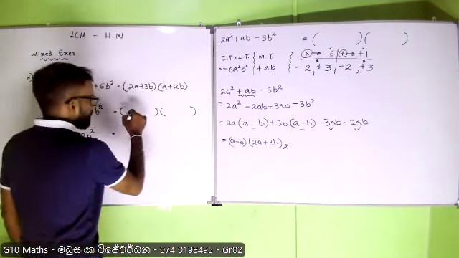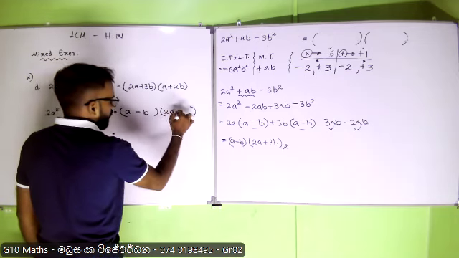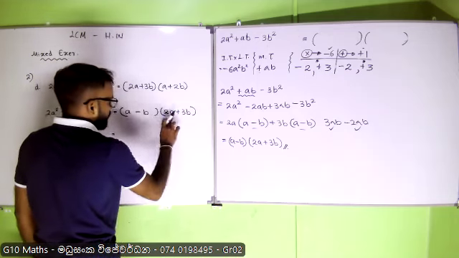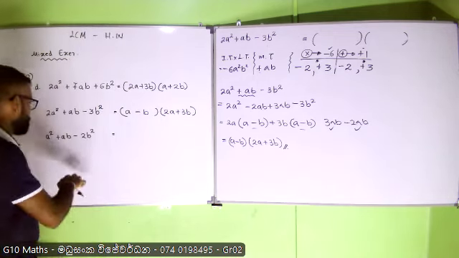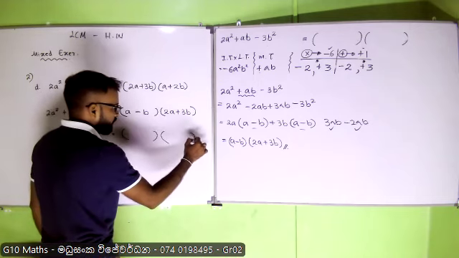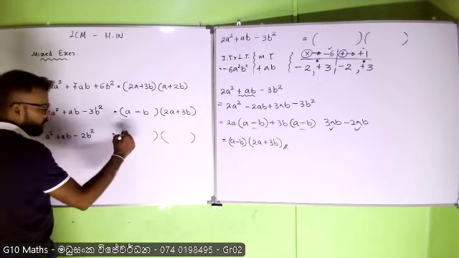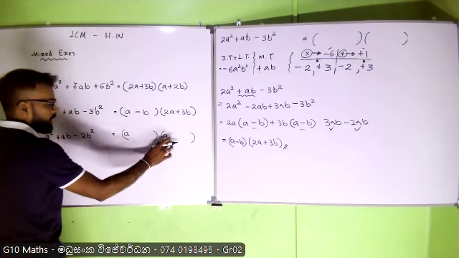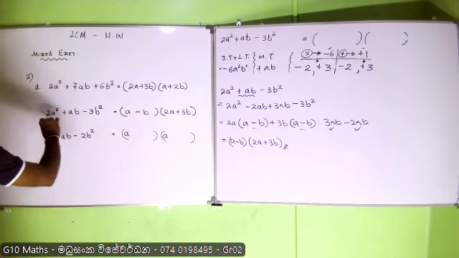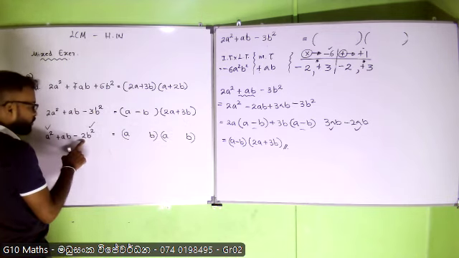So this is the factorization: A minus B, 2A plus 3B. Correct? Right. Now this one. Right? I'm not going to tell that one. You can do it by yourself. Correct? So I need to obtain A squared. So I will put A here. A squared done. I need to get B squared. B times B gives B squared. Done.